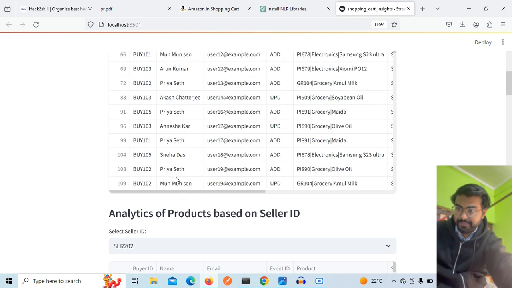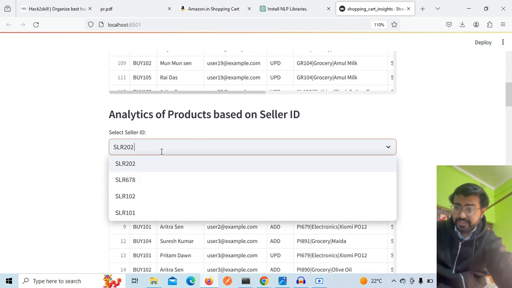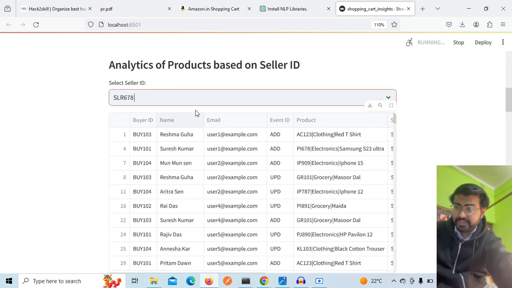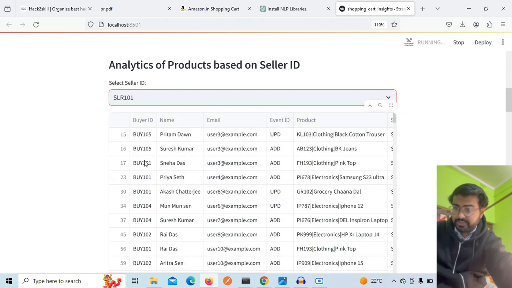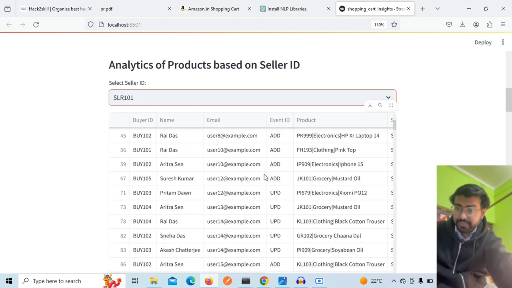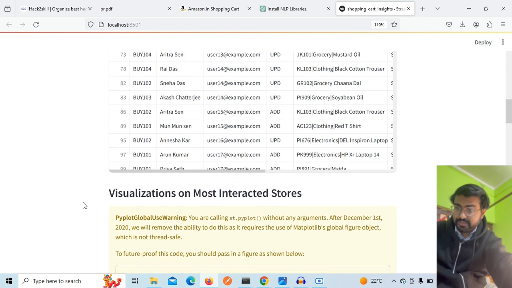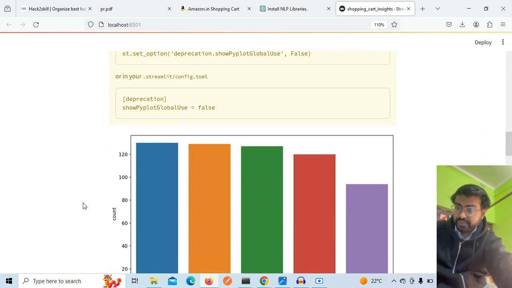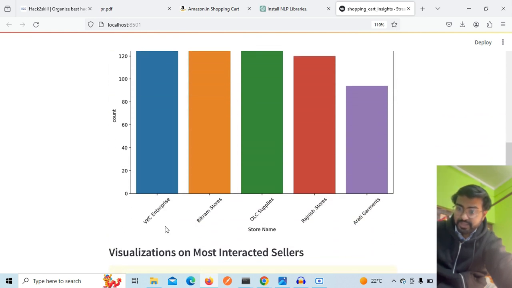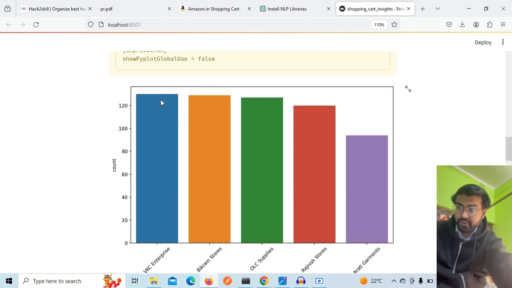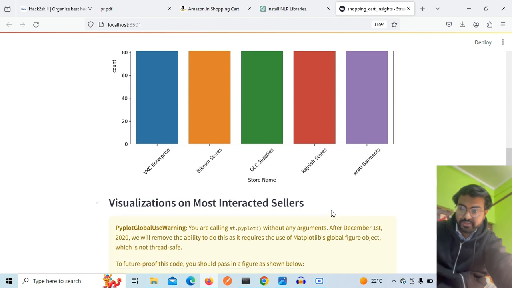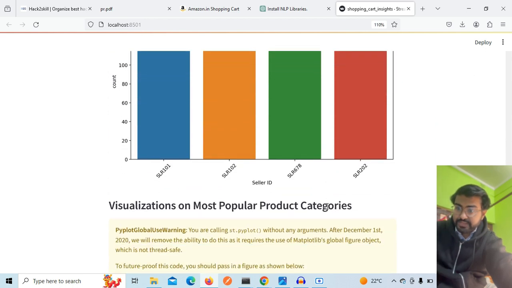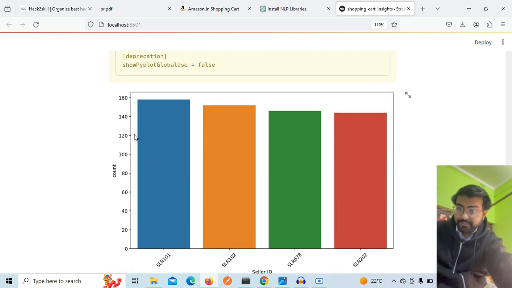They can run ad campaigns, and also based on seller IDs they can filter the data, like whatever store seller ID, we can get that particular data from the data storage. And we can also get some visualization, like which enterprise or which store has performed best. So that type of interaction data can also be plotted in a visualization tool. And we can also get insights about the most popular sellers in the network. We can get more partnerships with them.